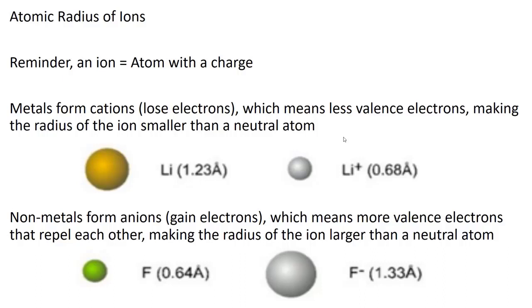So gaining an electron makes the ion bigger than the atom that it was formed from, and not just a little bit bigger, but a lot bigger. And the reason that it gets a lot bigger is electrons repel each other. So you're forcing another electron into that same space in the electron cloud, and those electrons repel each other and they spread out.